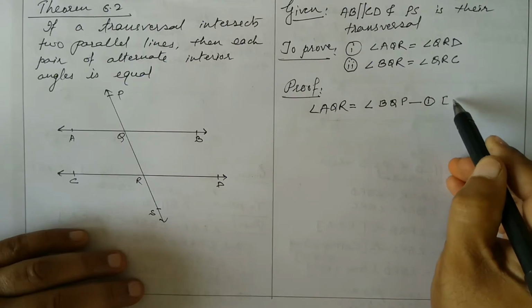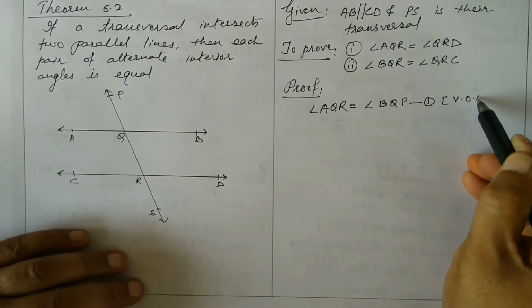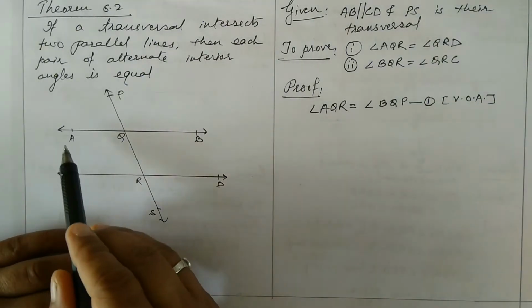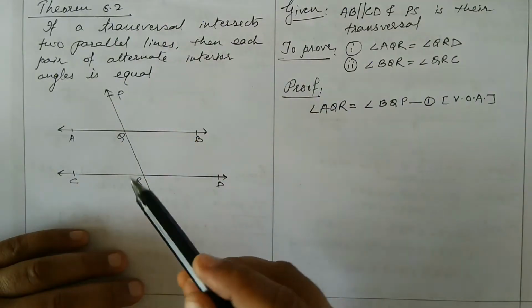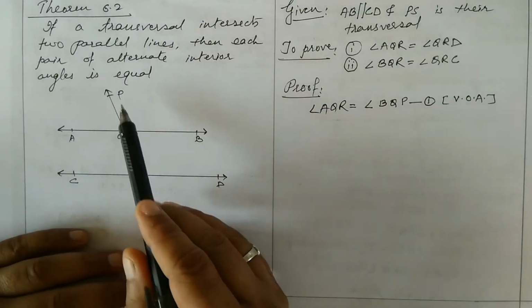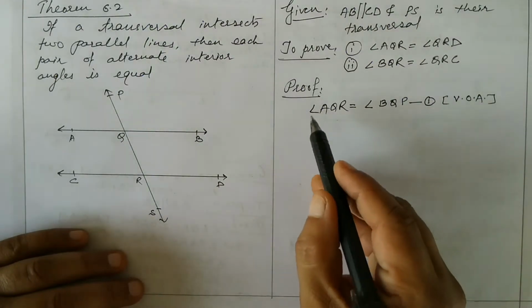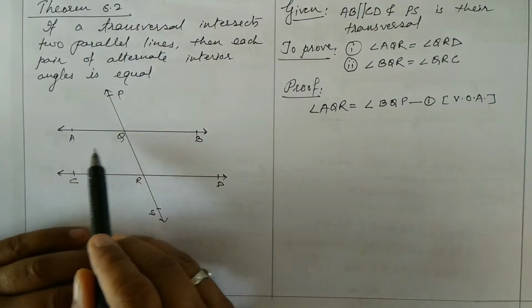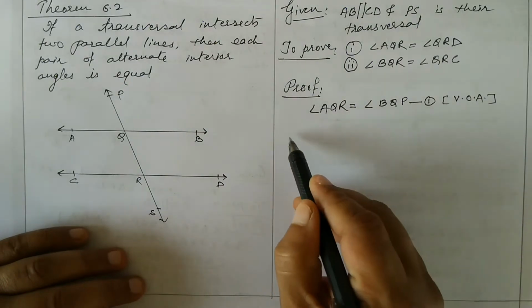Reason, they are forming vertically opposite angles. You can say AB and PS are intersecting in Q, then we are getting here AQR and BQP as vertically opposite angles. Okay, also AB is parallel to CD.